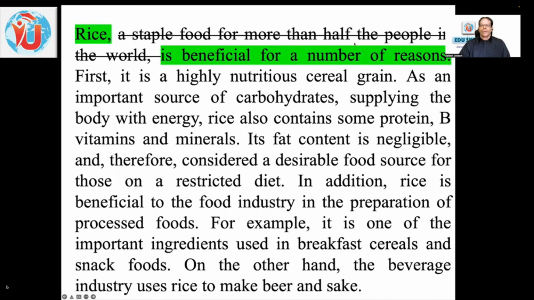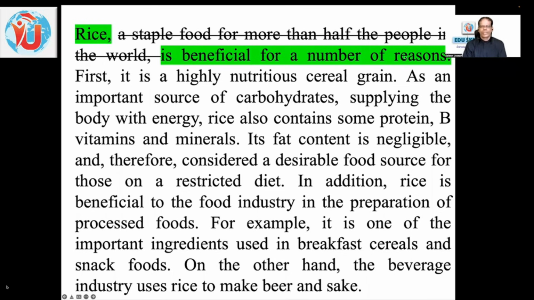This what I have struck out is known as the subject complement. Generally, for you to understand easily, you can just strike out or ignore the subject complements. Subject complements means whatever comes between commas. So without that also you can read the basic sentence, the main sentence. Rice is beneficial for a number of reasons.